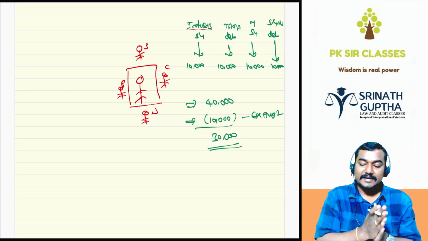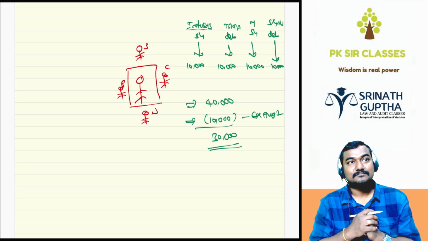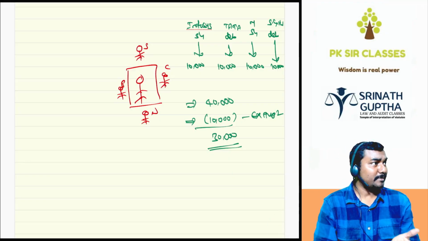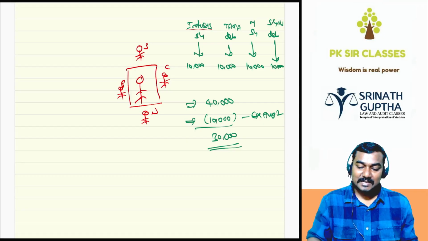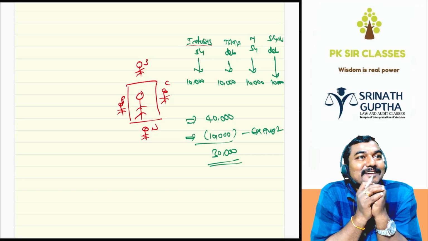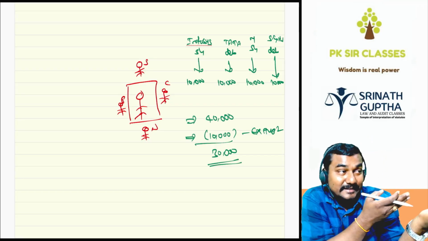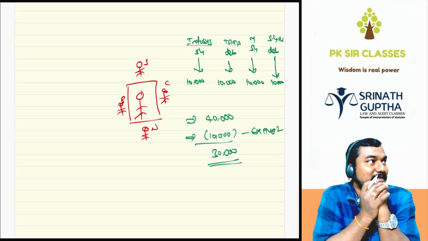So what is the income of Dinsha? 40k. Exemption 10k. Taxable? He doesn't want to pay taxes, but he's supposed to pay because that is the law. Then he has a beautiful dirty idea. Which idea? Beautiful and dirty idea. If I have the income, I have to pay tax. If somebody else is getting the income, somebody else has to pay the taxes.